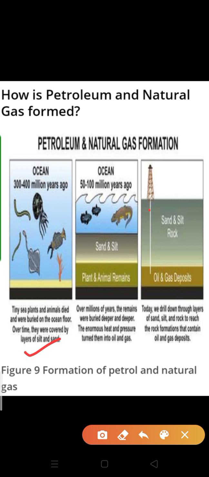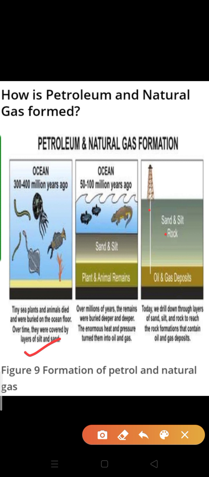Over time, they were covered by layers of silt and sand. Silt and sand, you can understand as soil or the sedimented material of the ocean. So in the first step, what happened? Tiny sea plants and animals died and were buried on the ocean floor. And over a period of time, these dead remains were covered by layers of silt and sand.